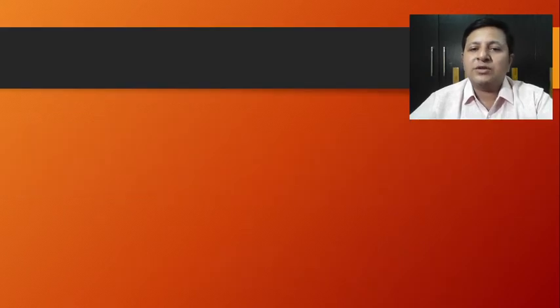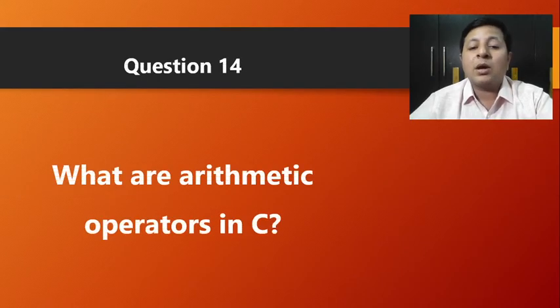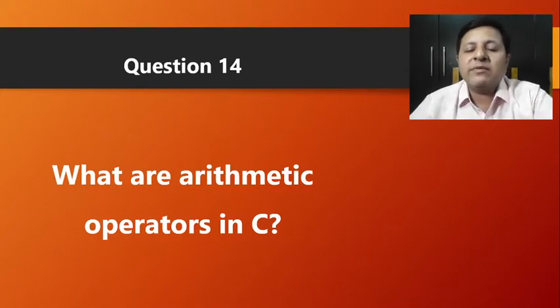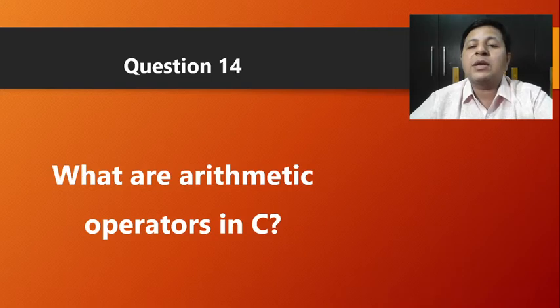So the question for this video is, what are the arithmetic operators in C? If you remember, in the previous video, we started with operators, the concept of operators and the different types. The types that we discussed there were based on the number of operands: unary, binary and ternary. But now we will have videos based on the type of operation the operators perform. So the first one in that series is arithmetic operators.